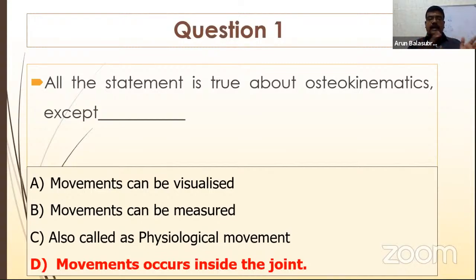We have 2 types of kinematics. One is called osteokinematics, and another one is called arthrokinematics. Arthrokinematics is what happens inside the joint, like rolling, sliding, gliding, and all. This is very important to get a full range of motion. When you put your shoulder to flexion, some movement happens inside the joint which we are not able to visualize. Whereas in osteokinematics, we are able to visualize. We find that there is a movement, but we are not going to assess it, right? So that is the first question.